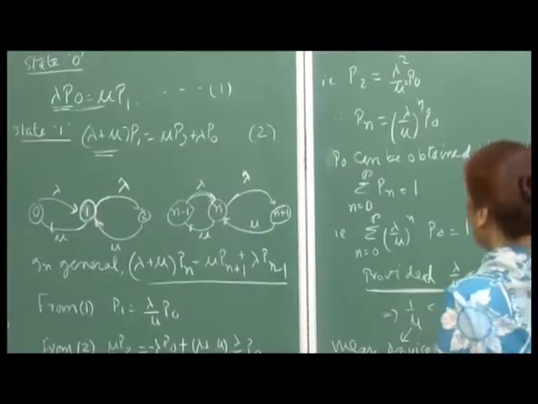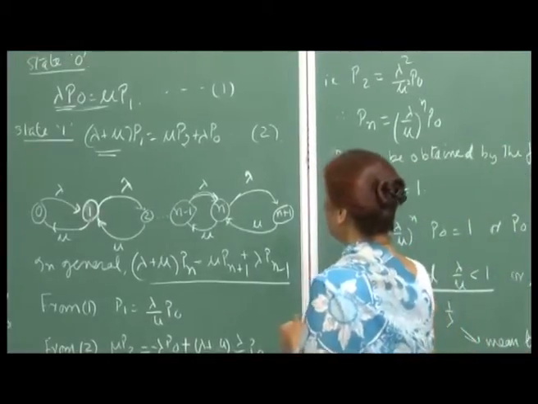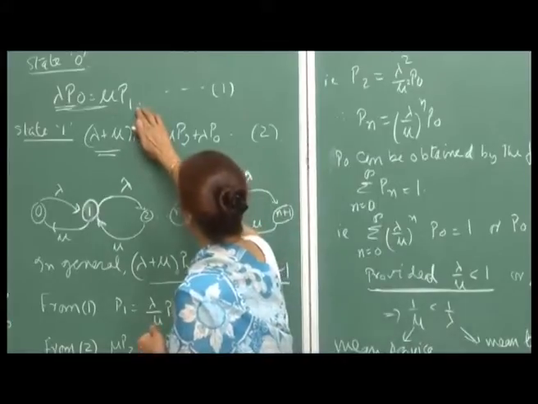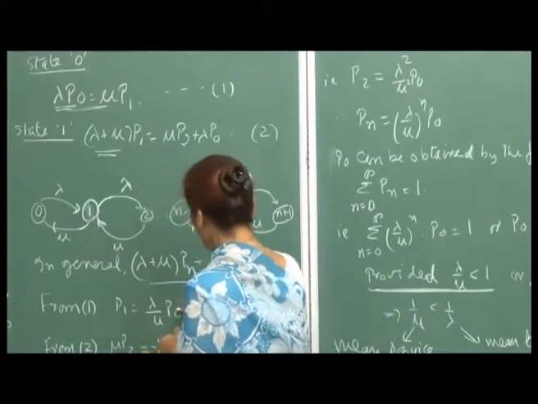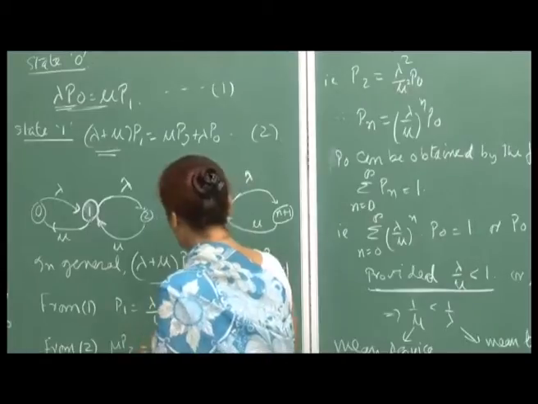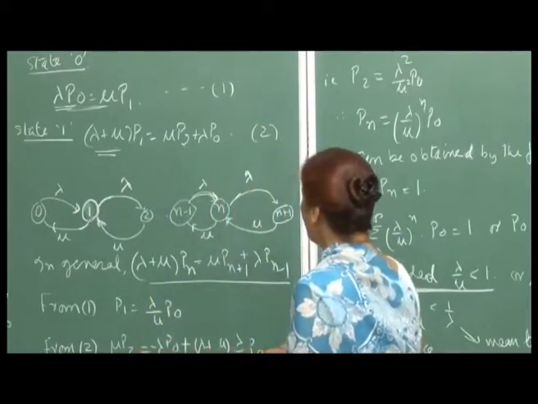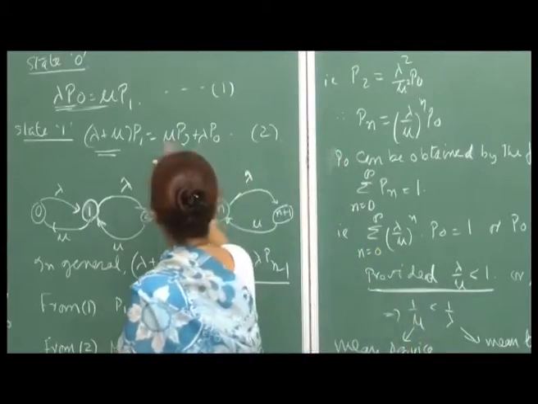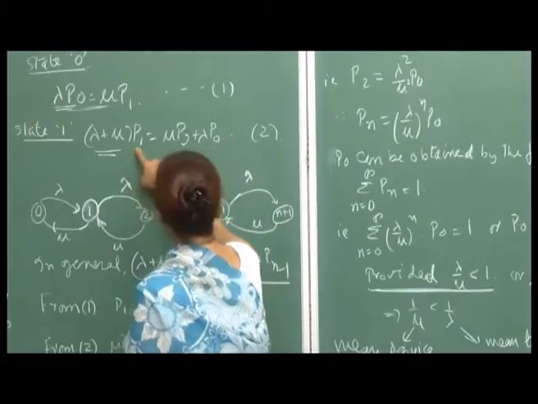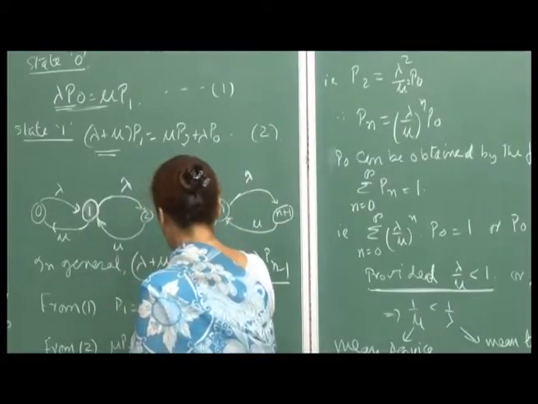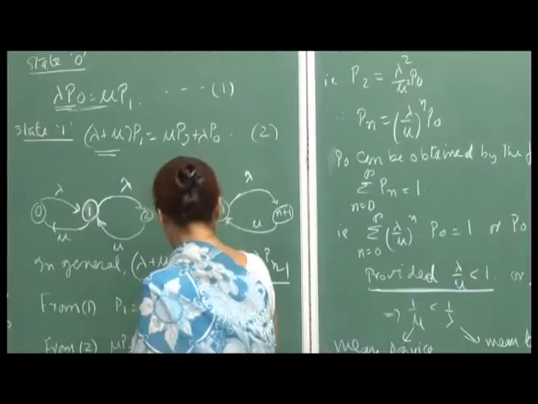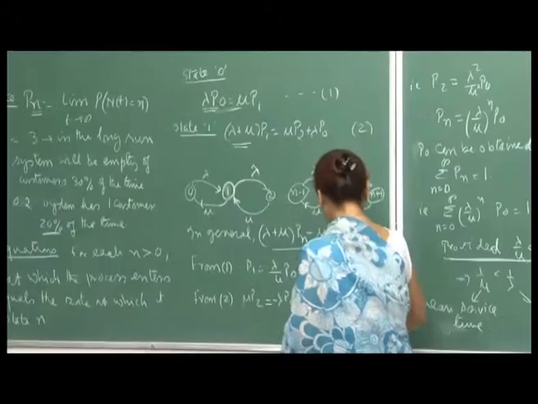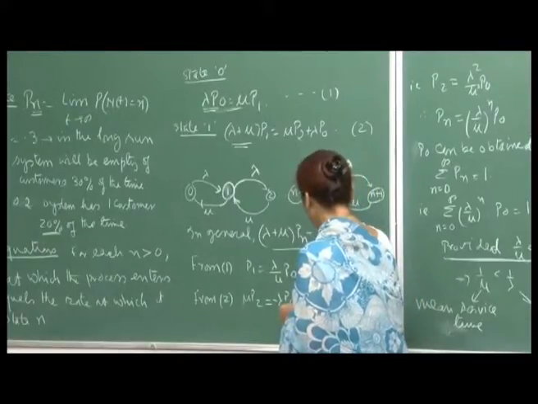Okay. So, now if you solve these equations, here immediately you get that P 1 is lambda by mu P naught. So, let us get all these P's in terms of P naught. From here, if you substitute for P 1, then mu P 2 would be lambda plus mu into lambda by mu P naught minus lambda P naught.